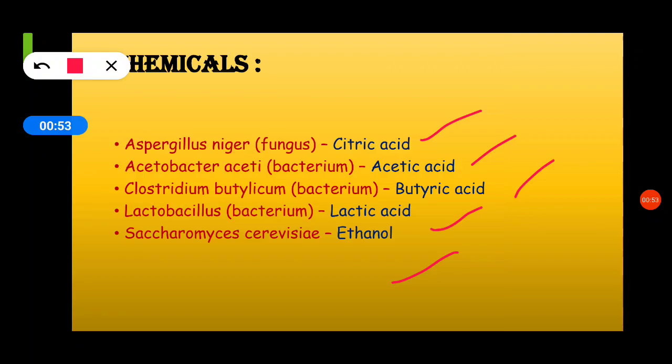Citric acid is produced by Aspergillus niger, acetic acid by the bacterium Acetobacter aceti, butyric acid by the bacterium Clostridium butylicum, lactic acid by Lactobacillus, and ethanol by the yeast called Saccharomyces cerevisiae.